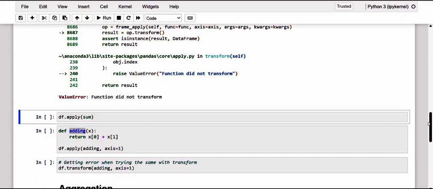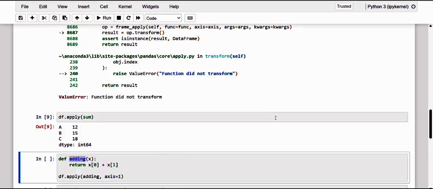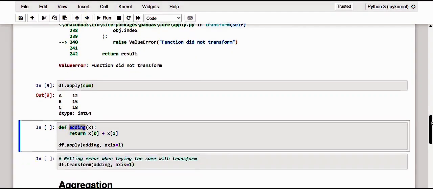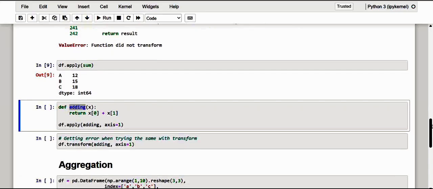While as we can see, by applying it with the apply method, it manages to do it without any issues or any problem. Kindly have a note of it. It is done. And of course, here transform works with a single column at a time. Here also, kindly have a note of it. This is an exact adding function.